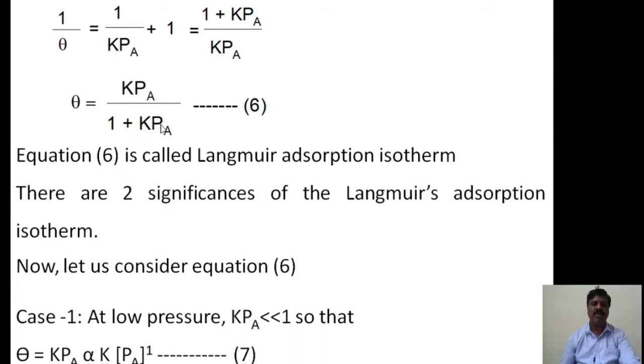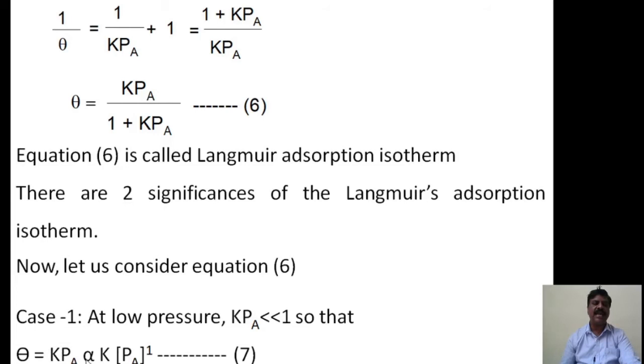Therefore at very low pressure, the kPa product is very small compared to 1. So kPa is neglected, and equation number 6 becomes theta is equal to kPa divided by 1, which means theta is equal to k into Pa.